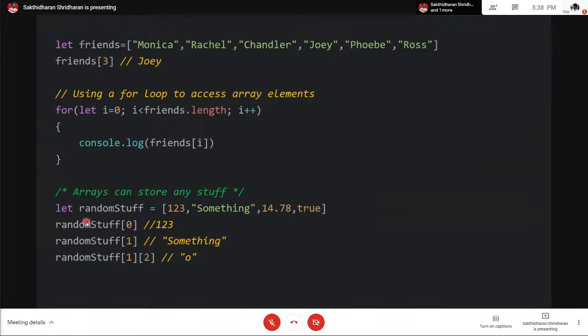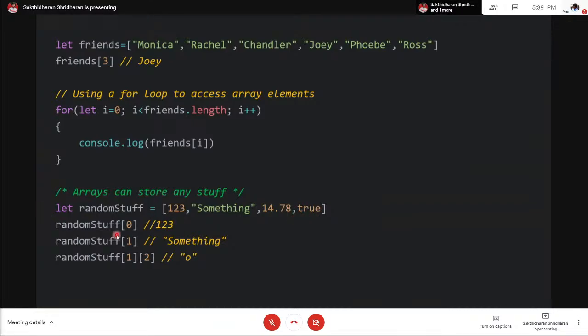And one more special feature in JavaScript arrays: you can store any kind of stuff here. Again, I define an array called random stuff, where the first element is an integer, the second element is a string, the third element is a floating point number, and the fourth element is a boolean, showing true.